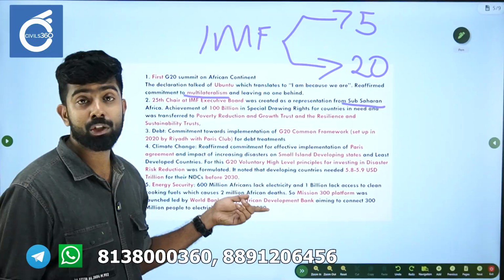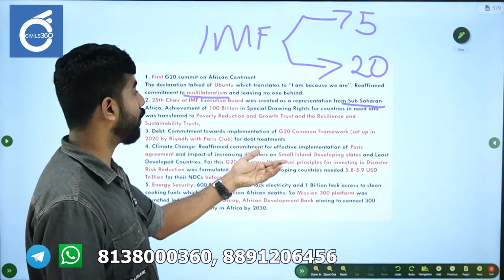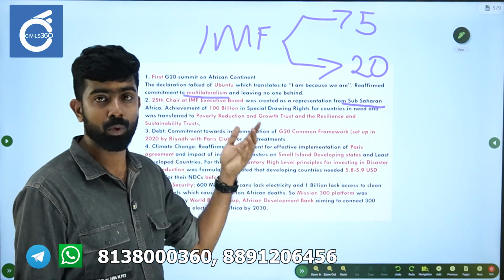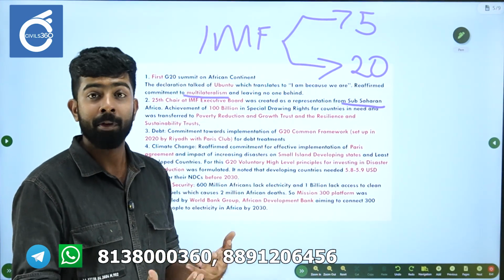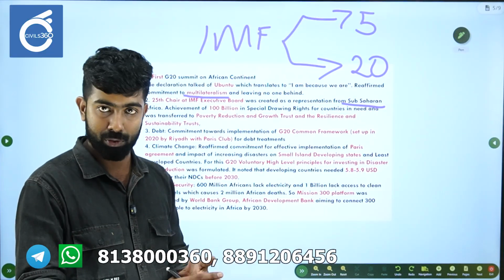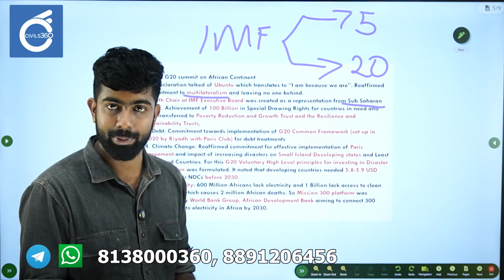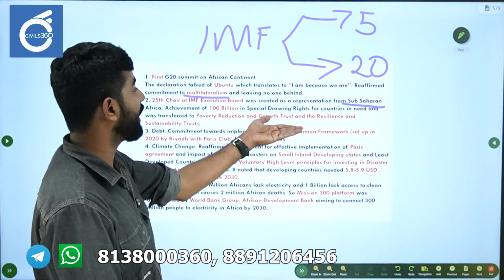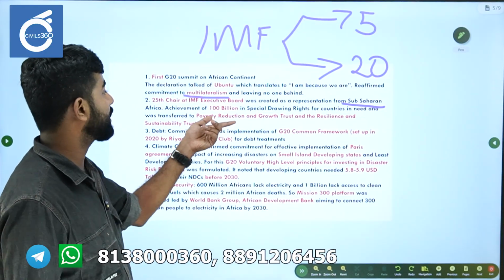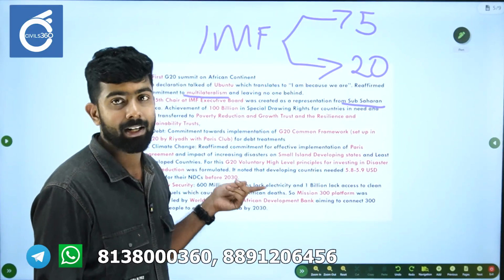Then there was also a special drawing rights which was actually created for the poor countries, for the developing countries, and 100 billion was accumulated through these special drawing rights. So a fund was created by IMF for these poor countries, and 100 billion had been achieved, and that's a great thing. And so that was actually transferred to a trust.